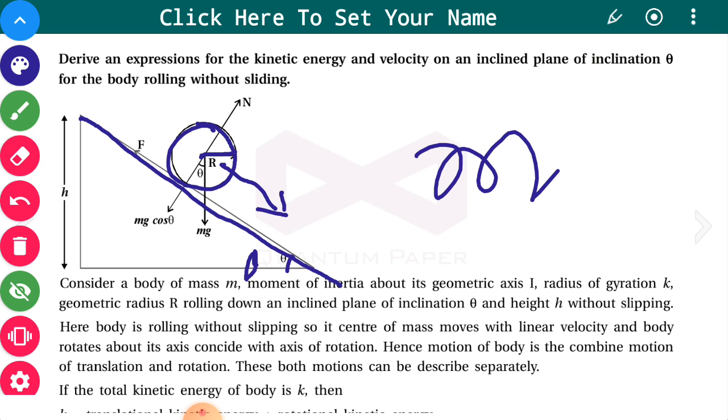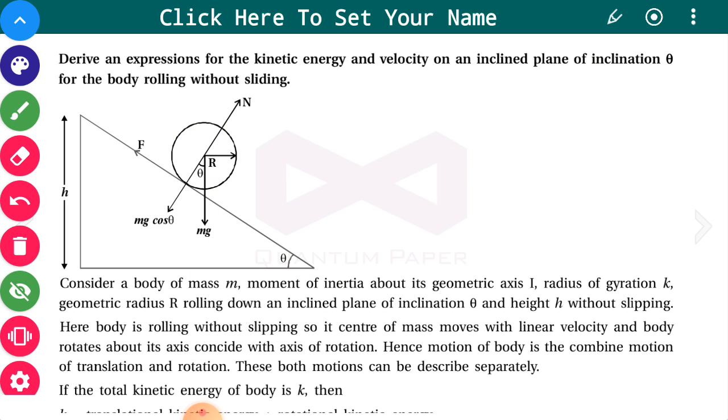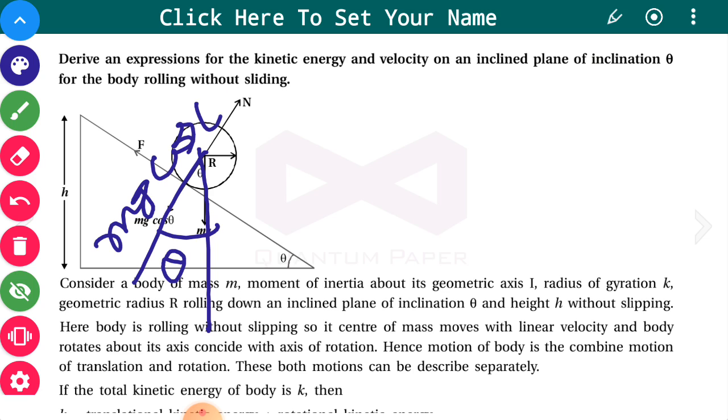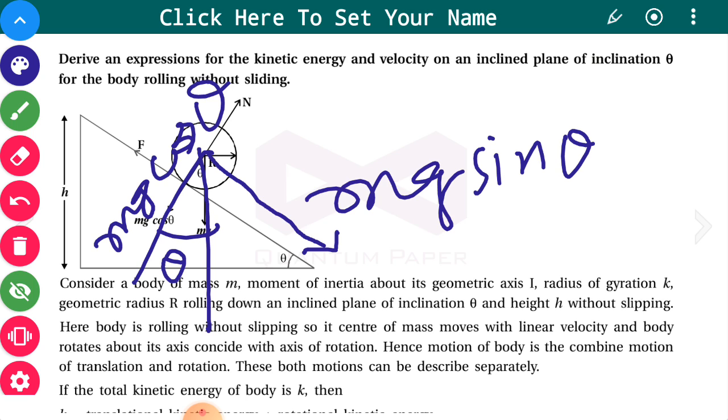Due to gravitational force, the mg force will be in the downward direction, and here there will be an angle of theta. So the component of the mg force in this direction will be mg cos theta, and the other component will be mg sin theta.